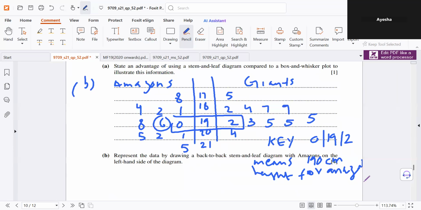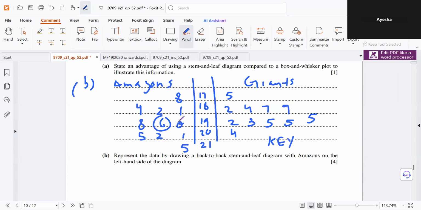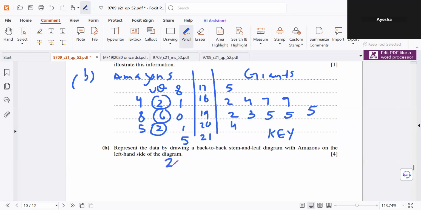Okay, so we found the median. It is 196, but they've asked for the upper and the lower quartile. So for that, we now need the center of these upper data values. These are in fact 5 data values. So this is the upper quartile, and the third value from the start and the third value from the end would be the lower quartile. So upper quartile is coming out to be 202, and lower quartile is coming out to be 182. And the difference of these would be the interquartile range, which is 20.